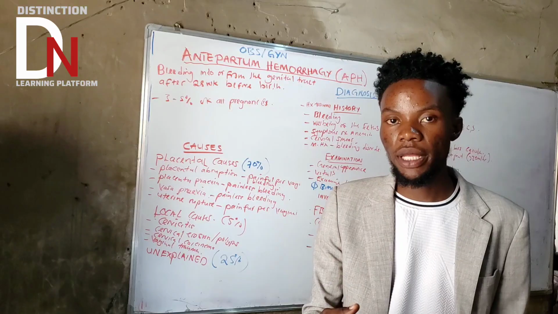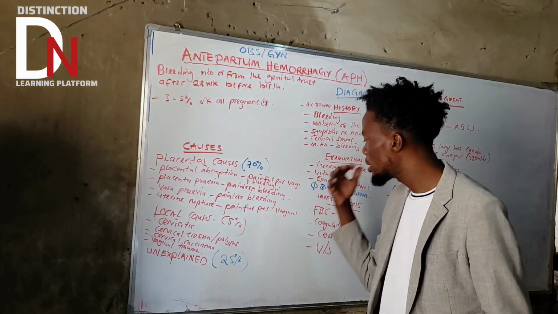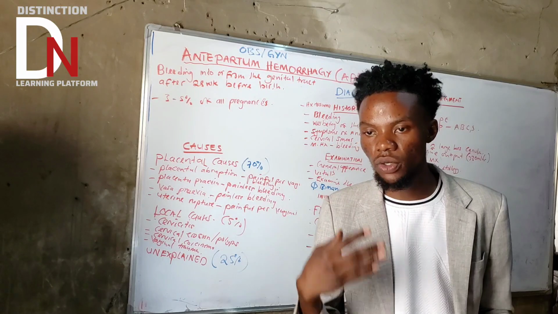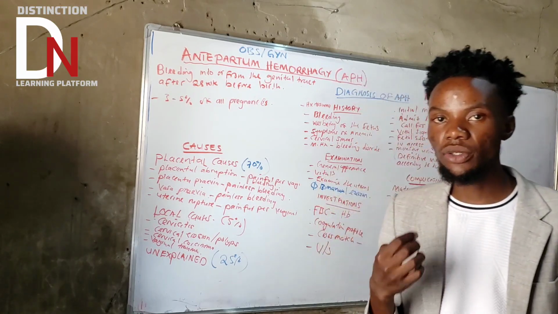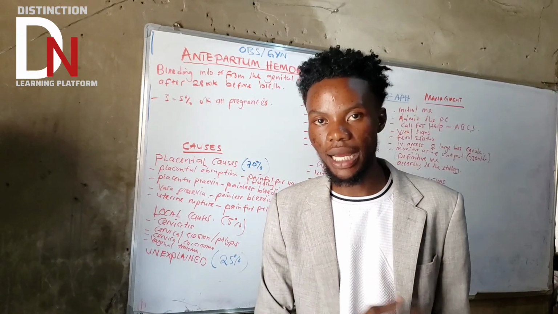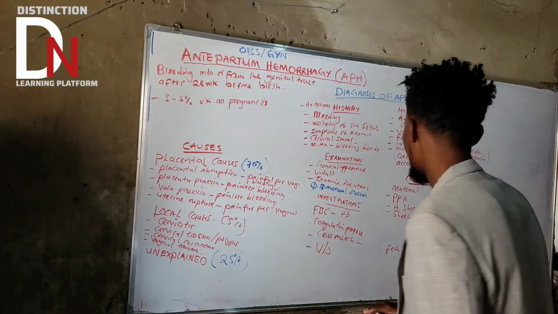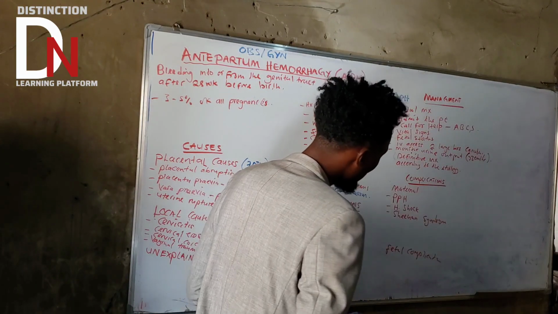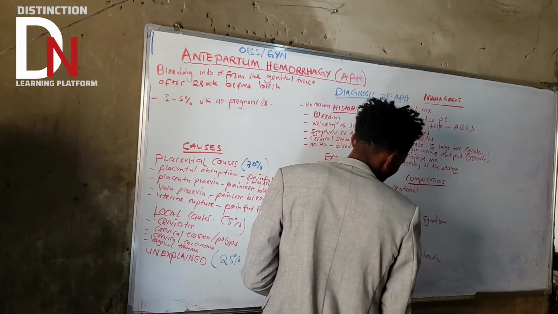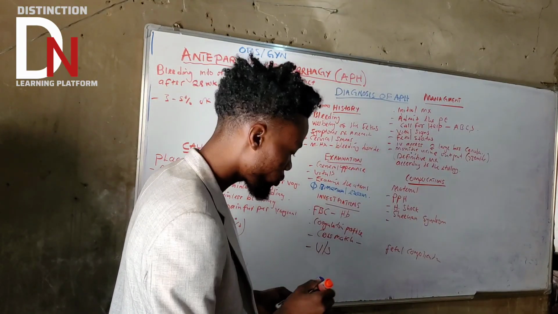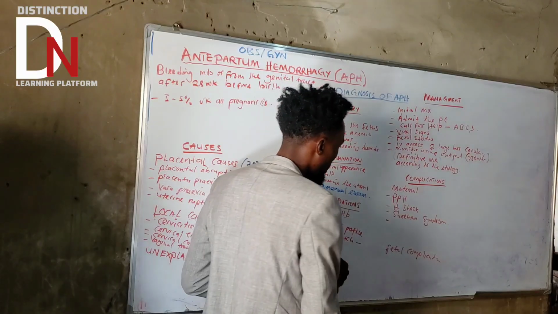It can happen because of APH leading to PPH, leading to Sheehan syndrome. What is Sheehan syndrome? It is the ischemic attack to the anterior pituitary gland of the pregnant woman after birth. Apart from that, there are a lot of maternal complications.